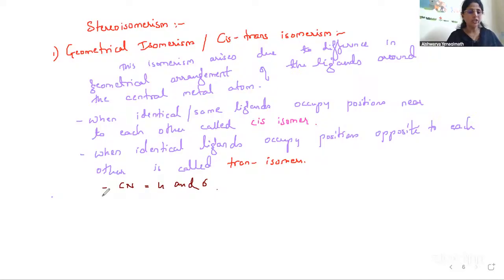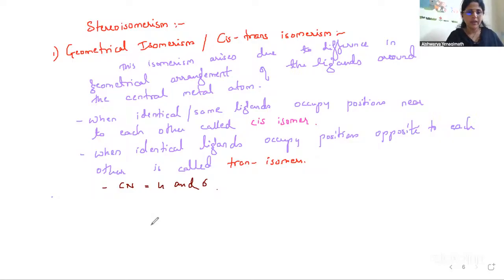If I have a central metal atom here attached to ligands, this will give rise to a square planar complex. Let me draw it properly.